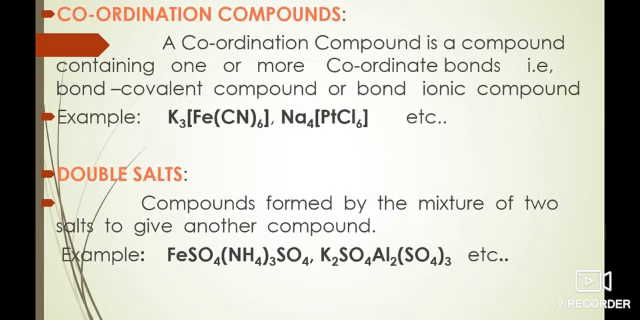Let's study what are coordination compounds. A coordination compound is a compound containing one or more coordinate bonds, that is, a bond covalent compound or bond ionic compound. In the given example, when potassium hexacyanoferrate(III) is dissolved in water or any solvent, it gives cation and anion. After the formation of complex, it can regain its identity.